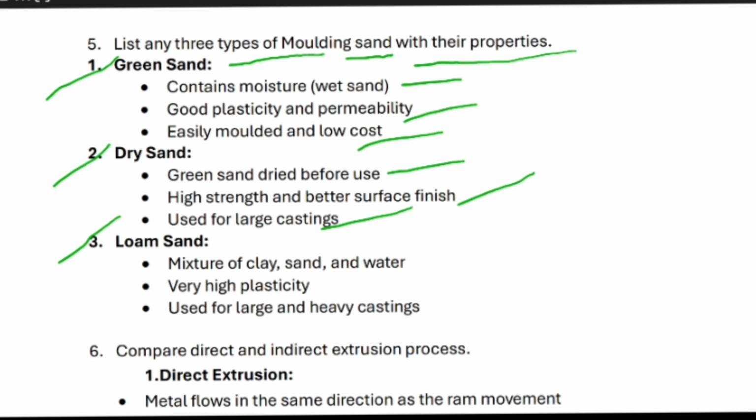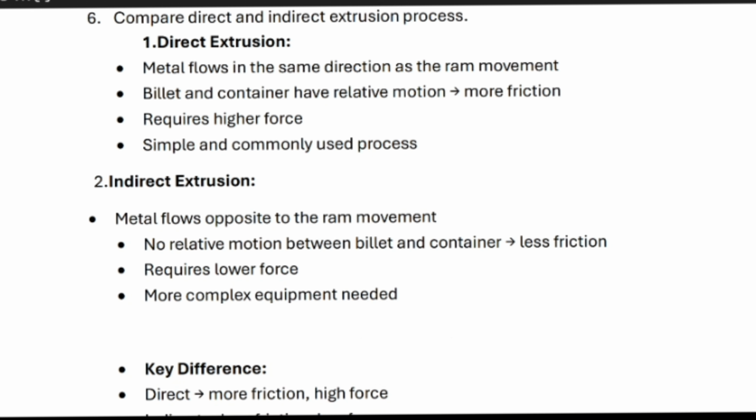Next is loam sand. It is a mixture of clay, sand and water. It has very high plasticity, and we can use it for large and heavy castings. Next, compare direct and indirect extrusion processes.